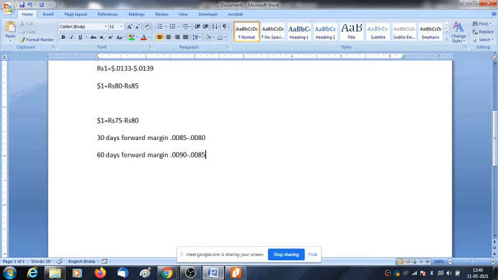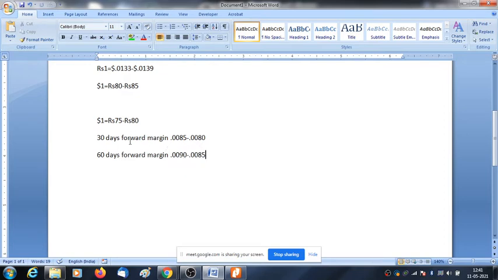Can you see the problem? Tell me. So this is the buying rate given as 75 and 80, and you can see it is in discount because from 85 it has reduced to 80, and from 90 it has reduced to 85.